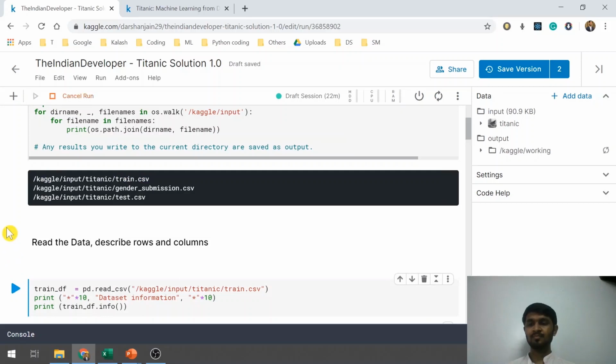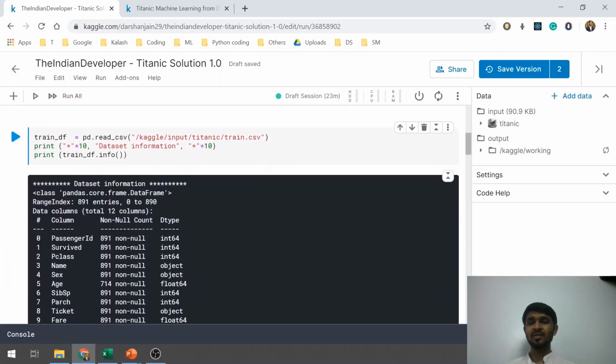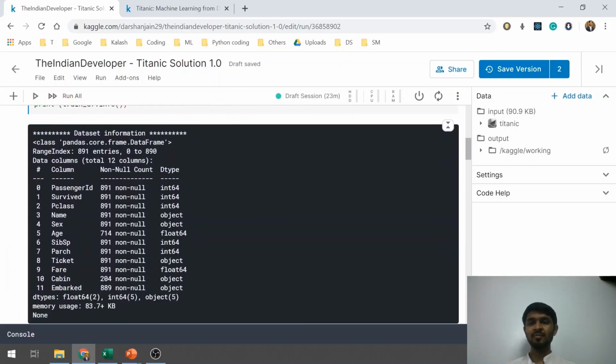As you can see, once I have run this, I am getting detailed information of the data set. The primary idea here is to understand how many rows and columns are given in the data set. Here I can see that there are around 891 row entries, with 12 columns starting from 0 to 11.